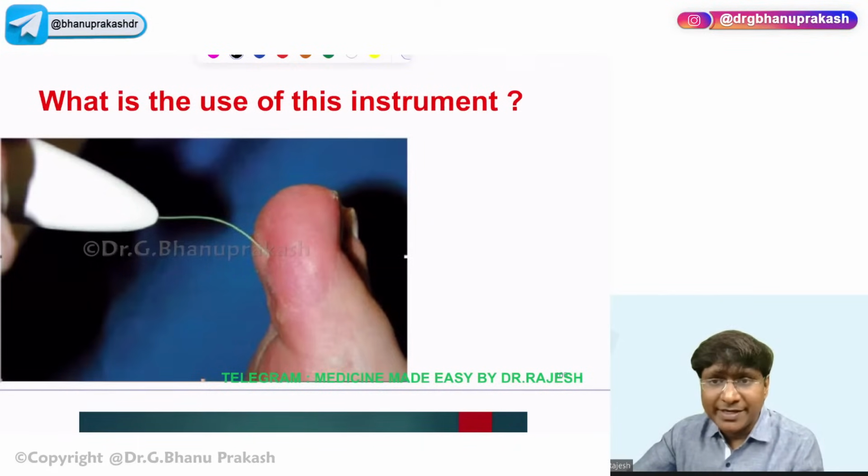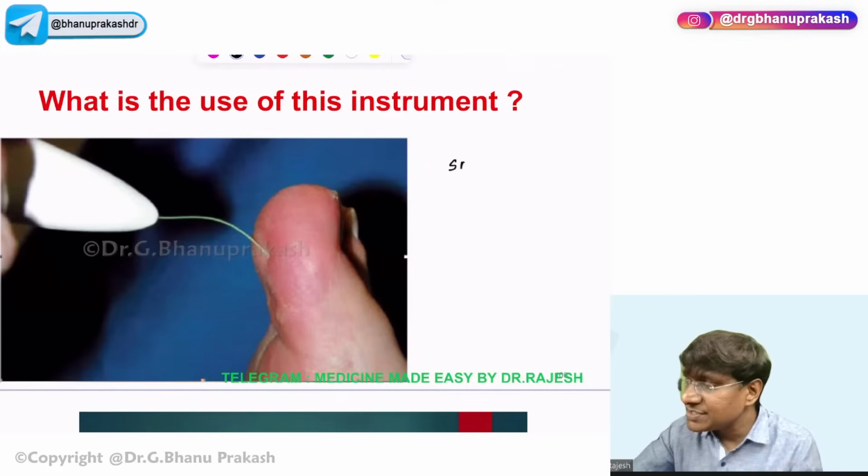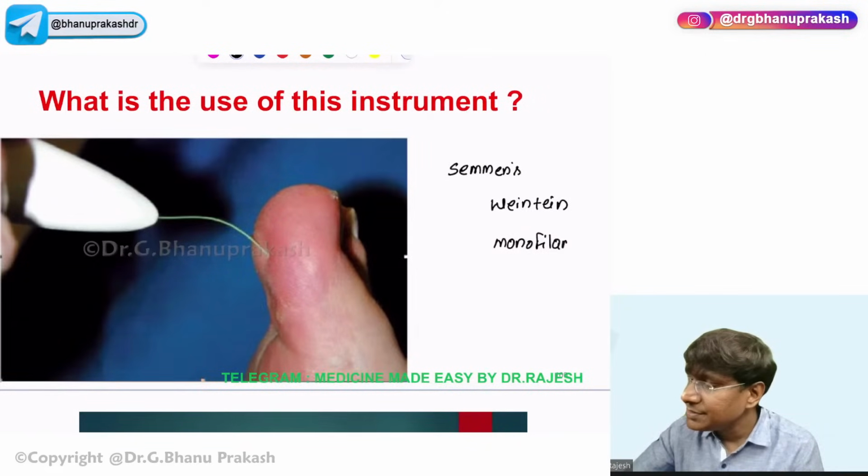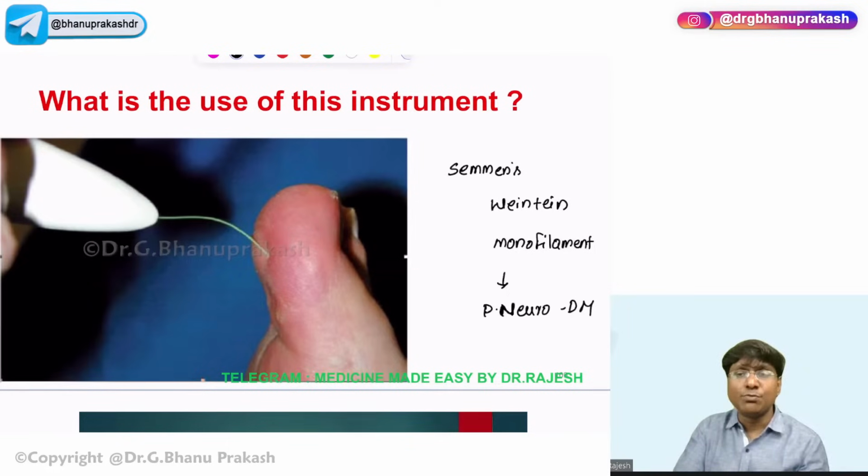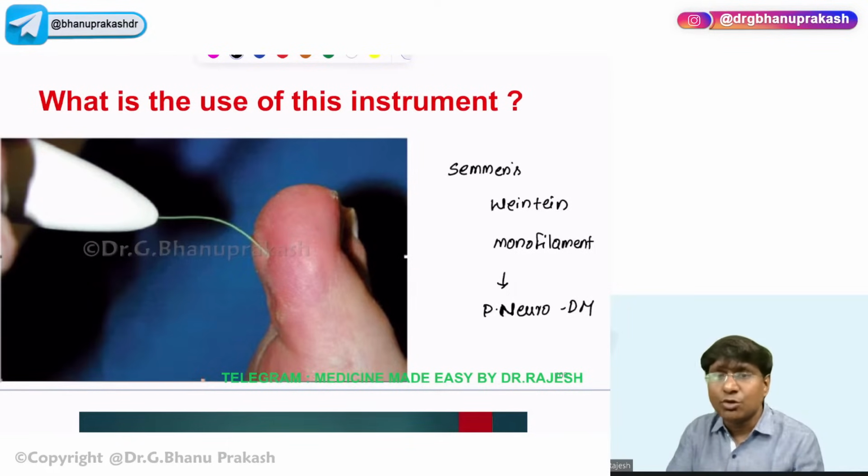So this instrument is the Semmes-Weinstein monofilament. The Semmes-Weinstein monofilament test is used for diagnosis of peripheral neuropathy in patients with diabetes mellitus. Okay, that is the use of this monofilament test.